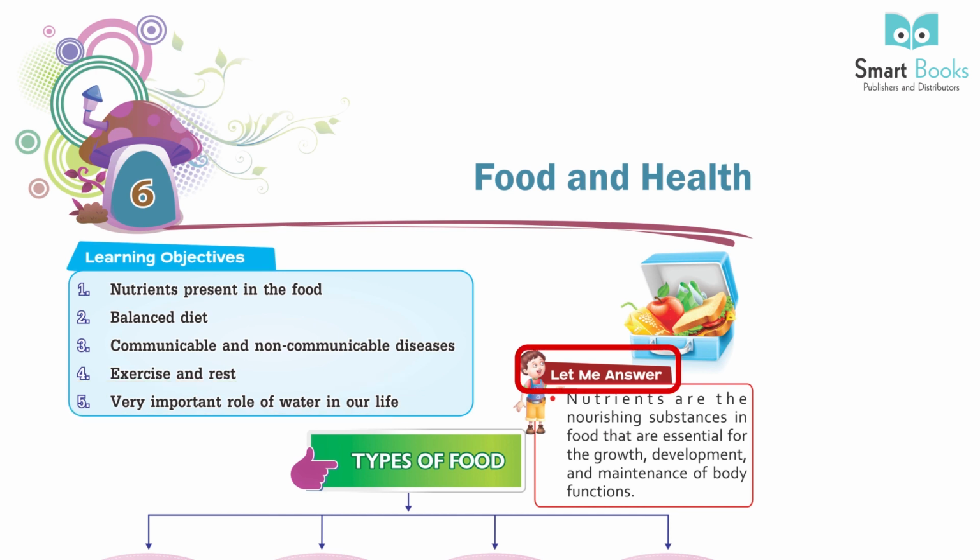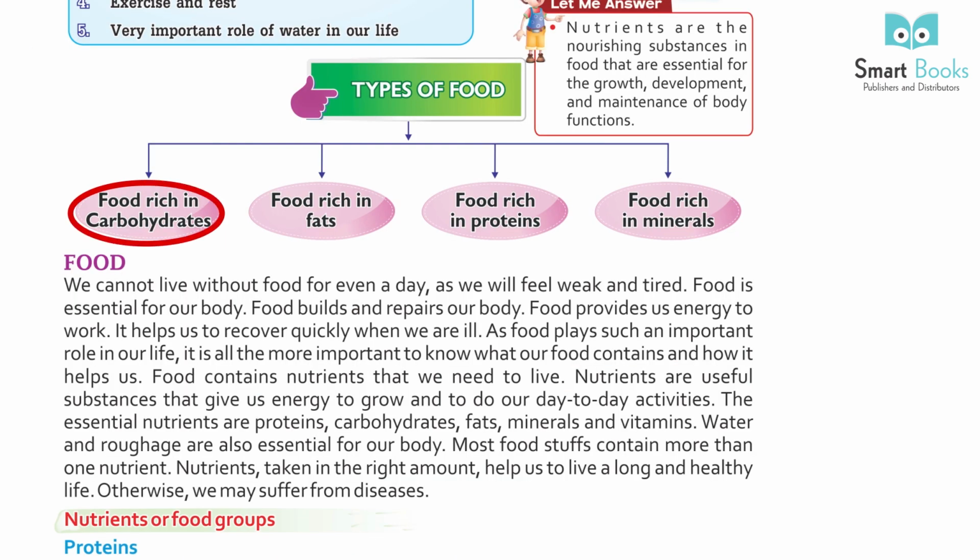Let me answer. Nutrients are the nourishing substance in food that are essential for the growth, development and maintenance of body functions. Types of food: food rich in carbohydrates, food rich in fats, food rich in proteins, food rich in minerals.